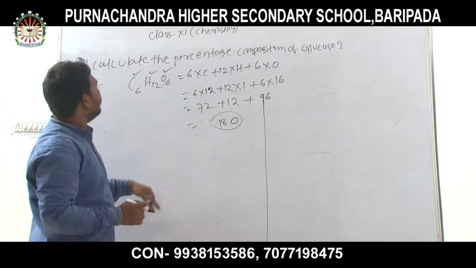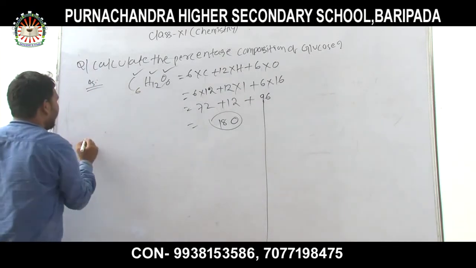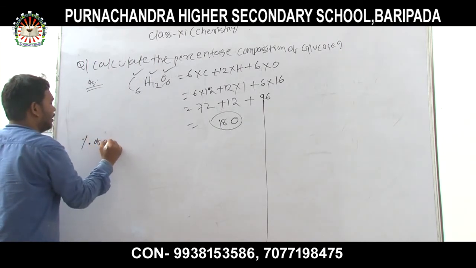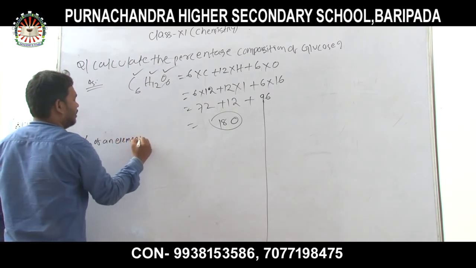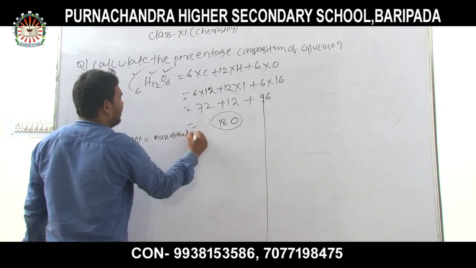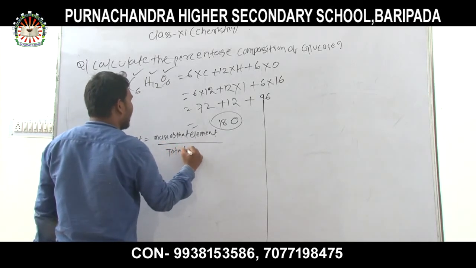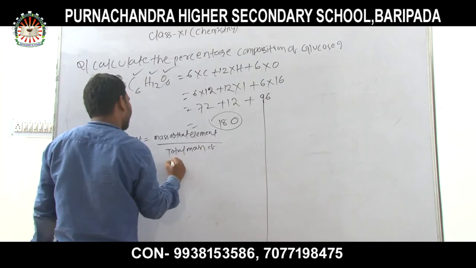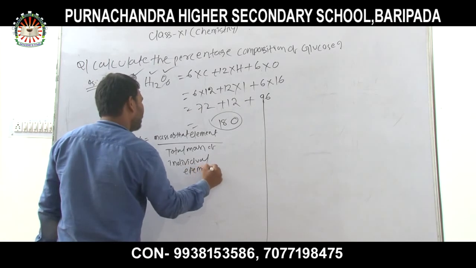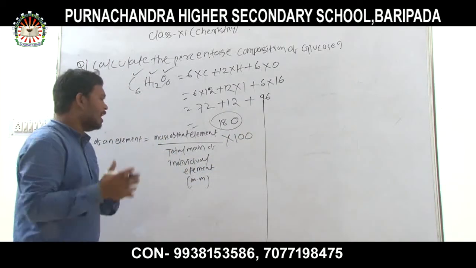Then we calculate the percentage of each element present here. Its formula is: percentage of an element is the mass of that element divided by the total mass, that is called molecular mass of that compound, multiplied by 100, according to the definition.